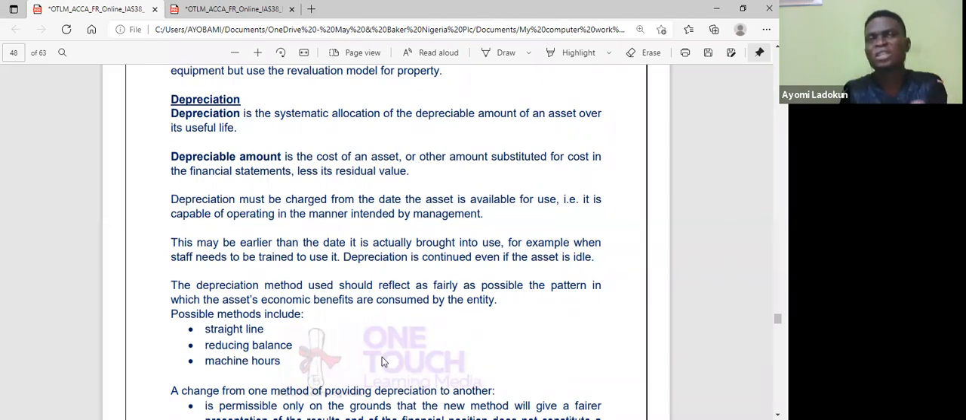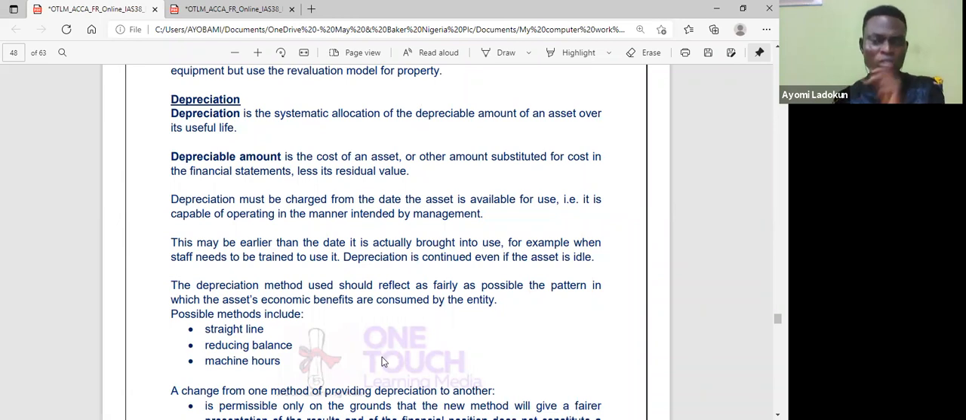Now, depreciation is the systematic allocation of the depreciable amount of the cost of an asset. We did that about 4 weeks ago when we looked into IAS 36, impairment of assets. So I took the time to really explain depreciation. But what I'm interested in here is, when do I depreciate? When do I start to depreciate? That is my interest here.